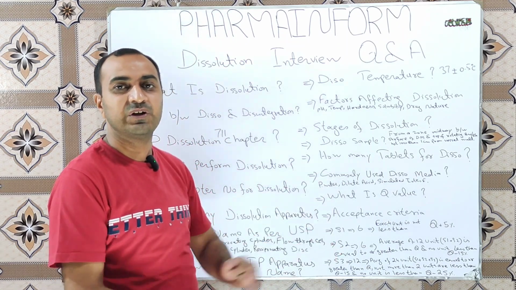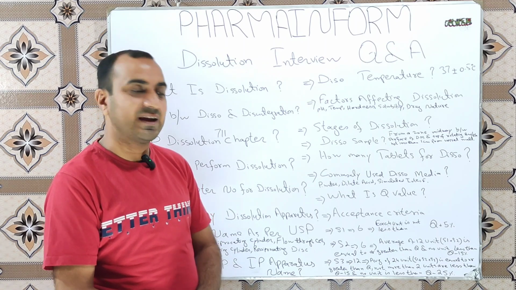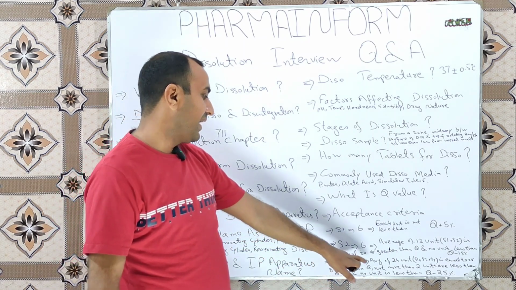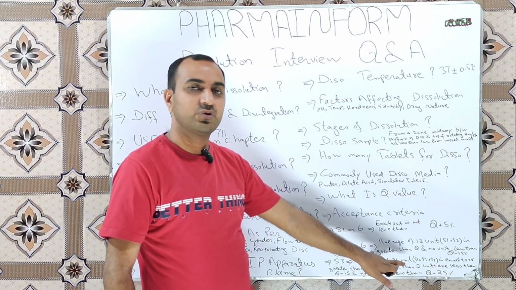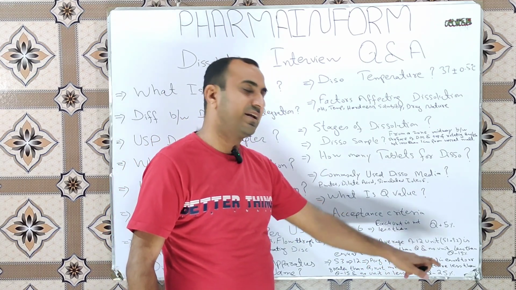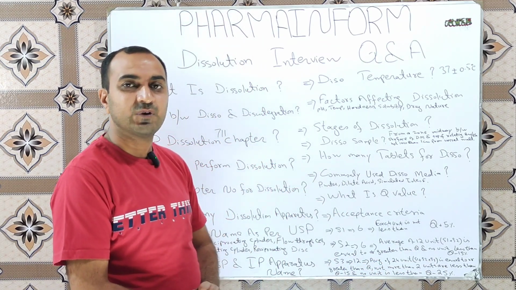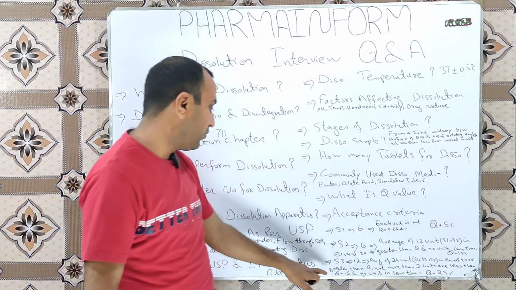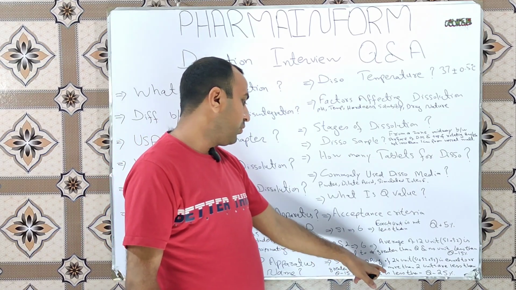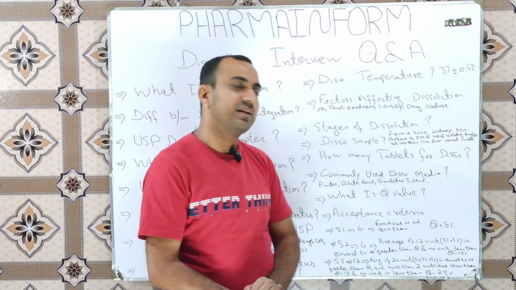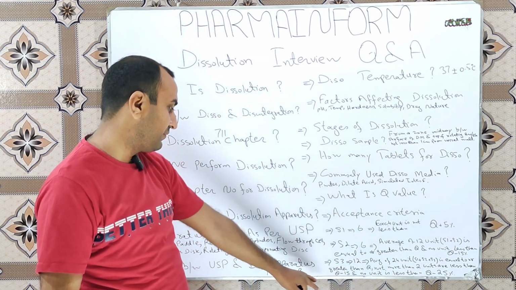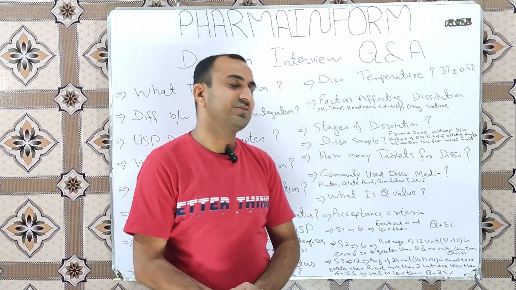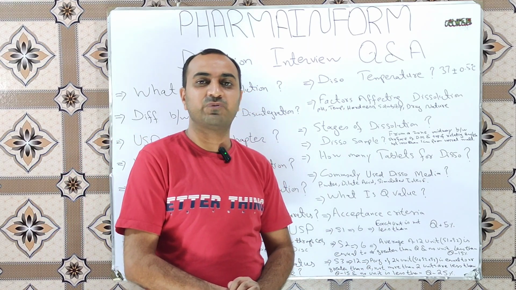If our S2 is failed, we go toward the S3 and we take 12 further units, and the average of 24 units, meaning S1, S2 and S3, 6, 6 and 12, 24, is equal to or greater than Q. Not more than 2 units are less than Q minus 15, and no unit is less than Q minus 25.